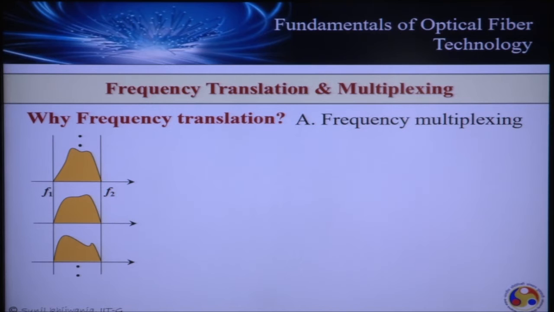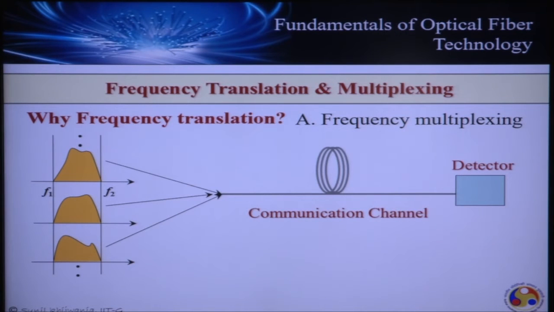Suppose we have different signals which are supposed to be transported. All the baseband signals occupy the same range of frequency, F1 to F2, as you can see from here. All these n number of signals are supposed to be fed into a single communication channel in a way that once they are received at the receiver, they are distinguishable from each other, and the information can be retrieved after processing.